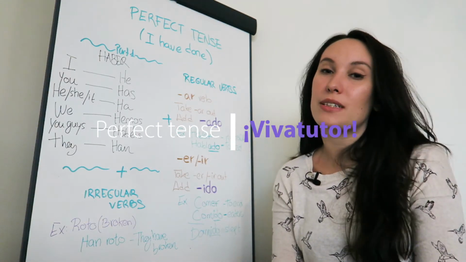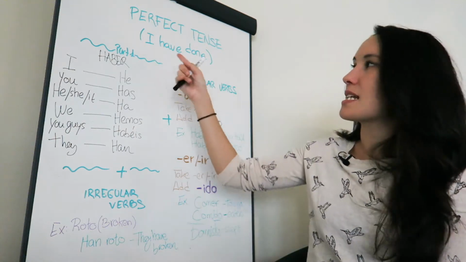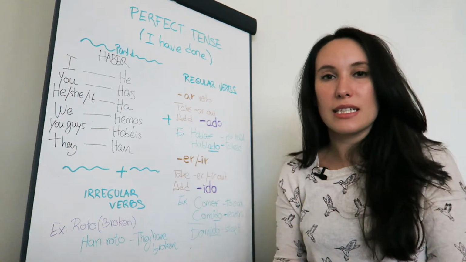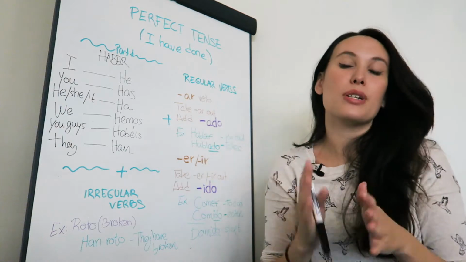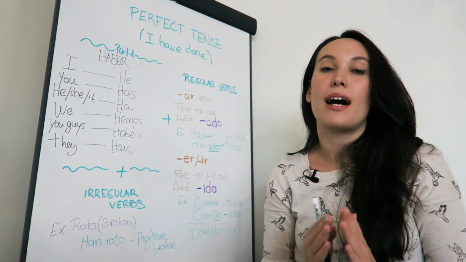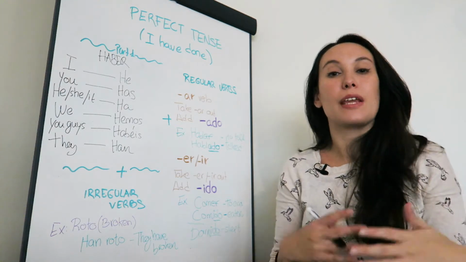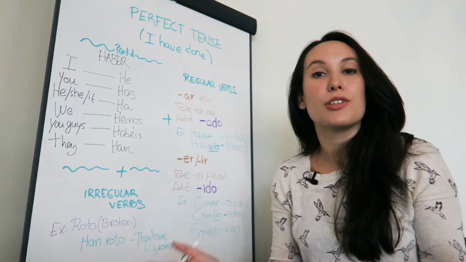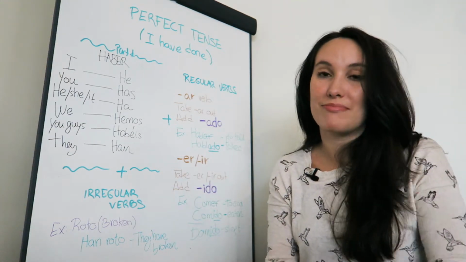We're going to do perfect tense today, which is a past tense. And it looks like this: I have done, I have ridden, I have eaten. We're going to use this past tense to talk about things that have recently happened, for example, I have brushed my teeth this morning, or things that have happened in general in our lives, for example, I have been to Argentina, or I've never been in a band.